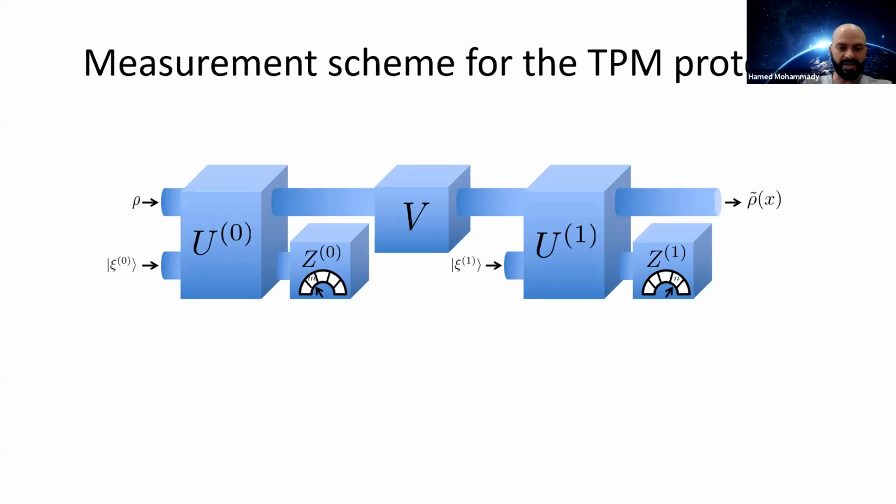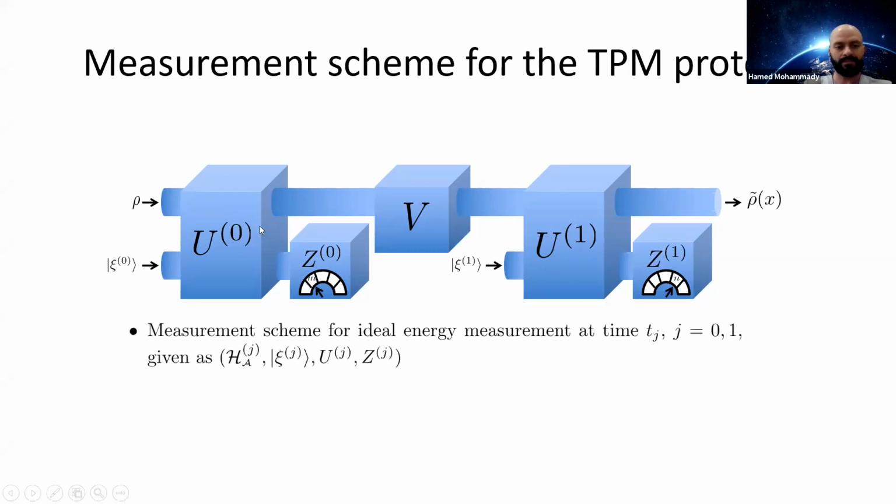Every measurement process can be physically modeled by a measurement scheme. Here, I'll just describe the setup for the initial measurements because the final one is basically identical. The measurement scheme for time t_j, where j equals 0, 1, is described by this tuple here.